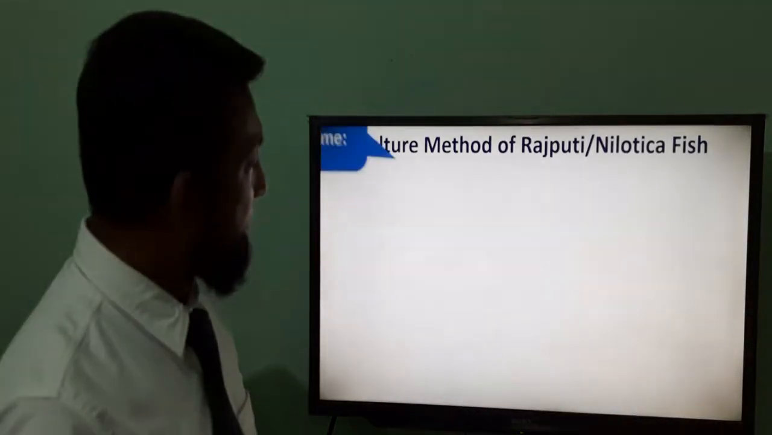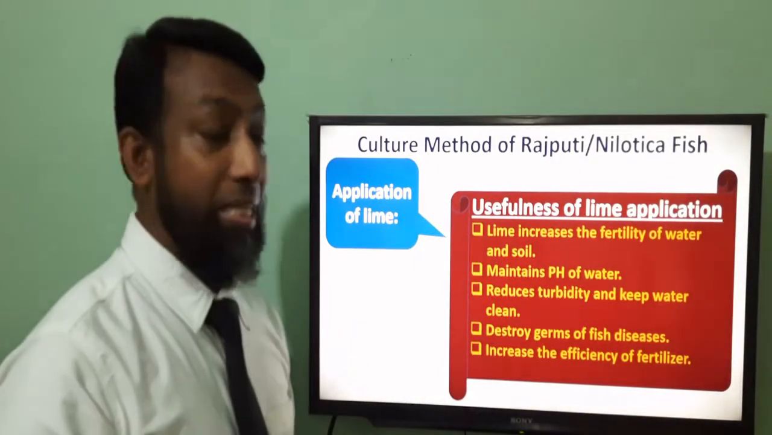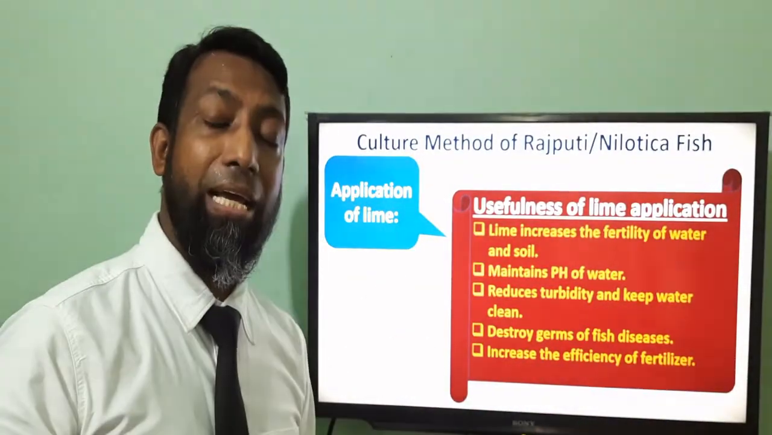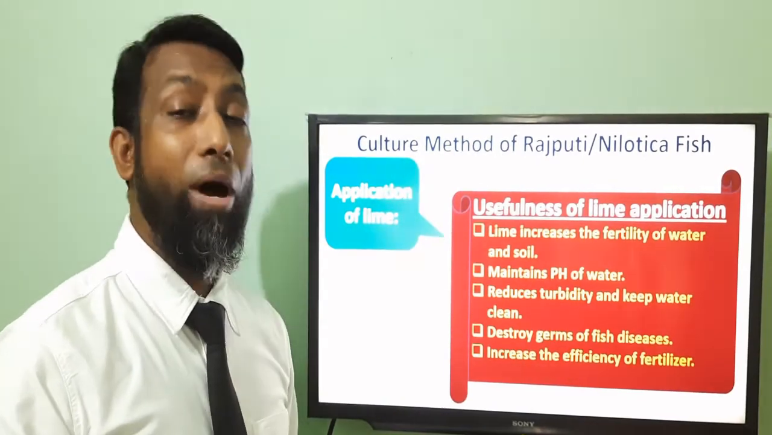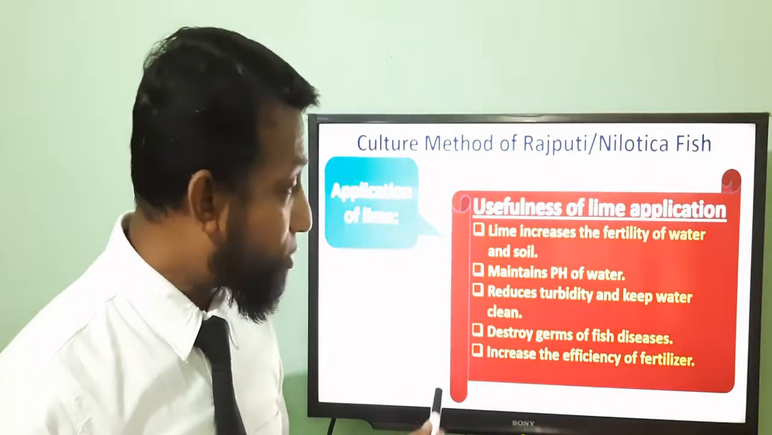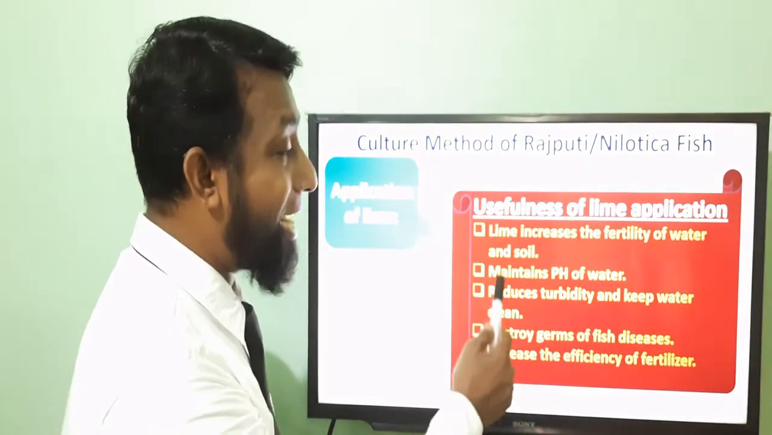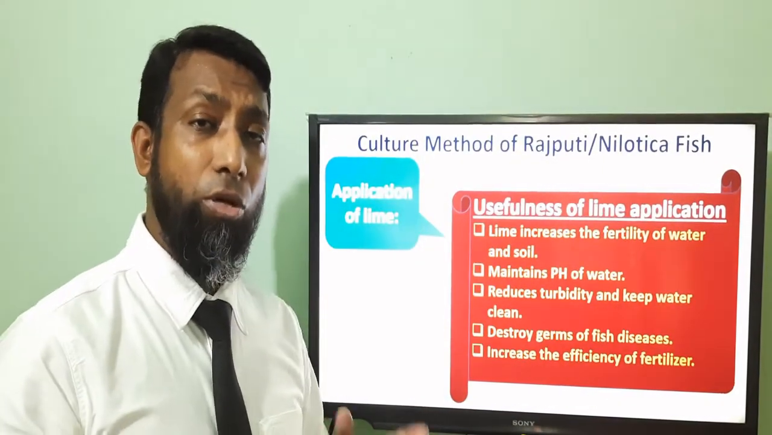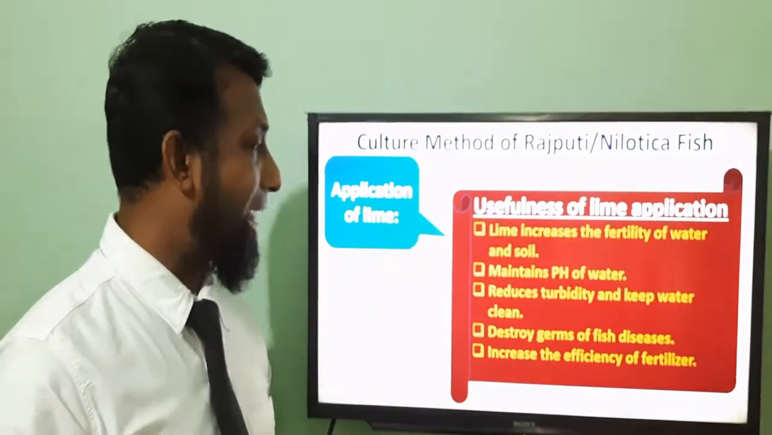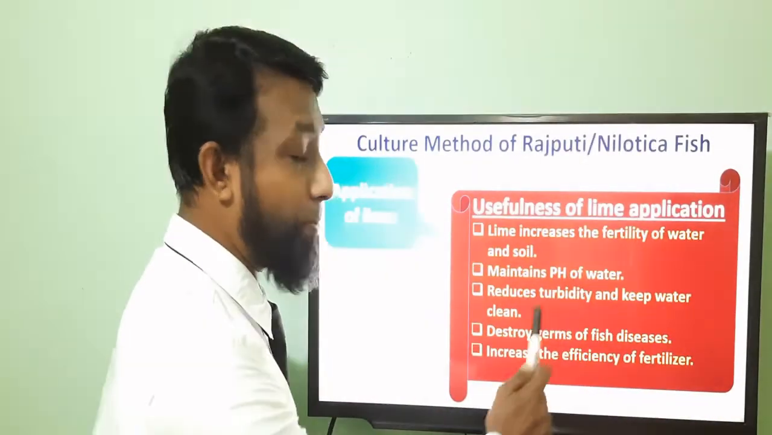Next is application of lime. So what is the application of lime? This is very, very important for your comprehensive questions, like explain why we apply lime in the pond. So usefulness of lime in the pond. First one is lime increases the fertility of water and soil. Next is it maintains the pH value of the water. So if the soil or water is acidic, and we apply lime in the pond, the water becomes neutralized. And next one is it reduces turbidity and keeps water clean.